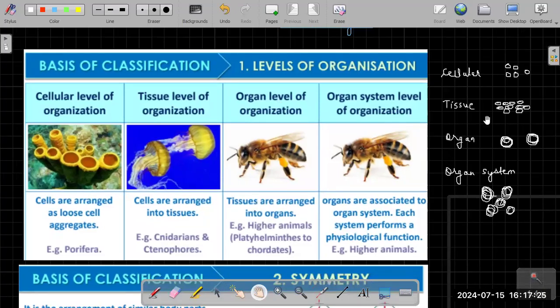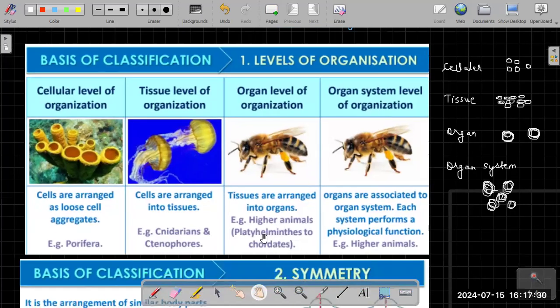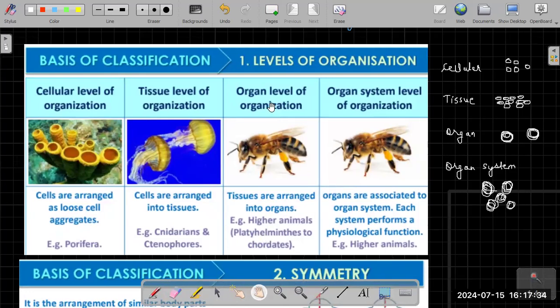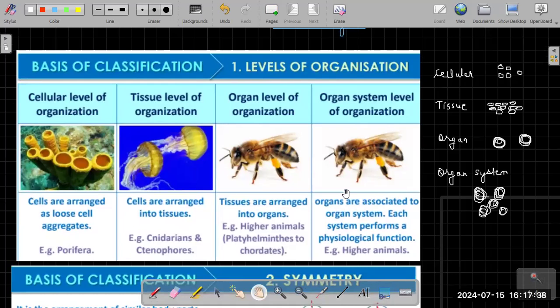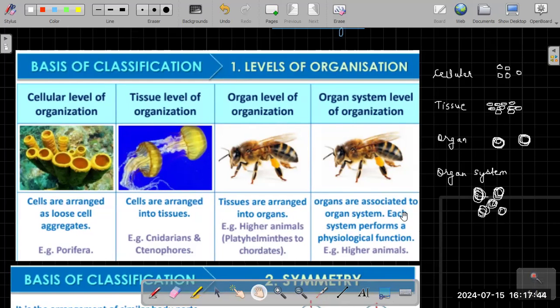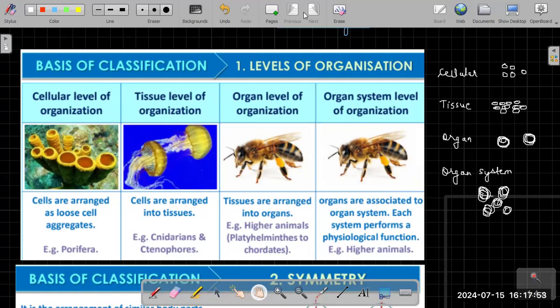Organ level will be when tissues come together and give you an organ, correct? Tissues are arranged into organs. So from Platyhelminthes onwards, they have organ level. Then many organs together which have association with each other perform a physiological function. That's an organ system. All higher organisms have organ system. So first note this down.